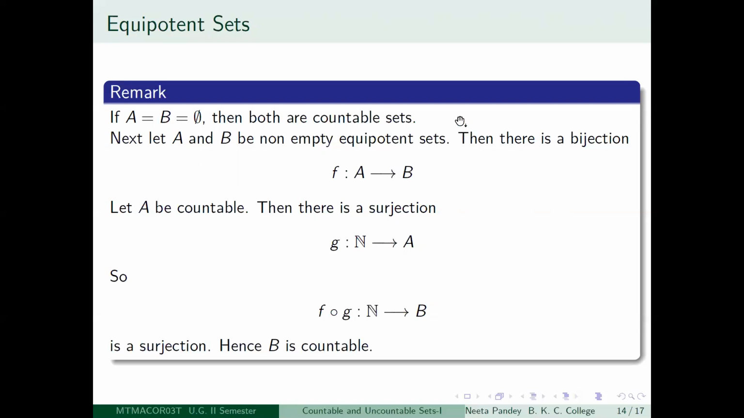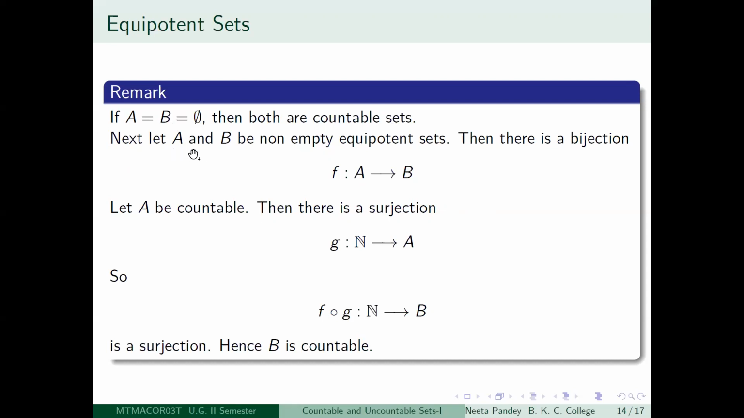So let us do it carefully, and therefore now you notice why I have included this: if A and B are both empty sets, then they are countable by definition. So we can ignore this part when both are empty sets. If one of them is empty and the other is non-empty, then there is no question of them being equipotent. So I am not going to bother about that.